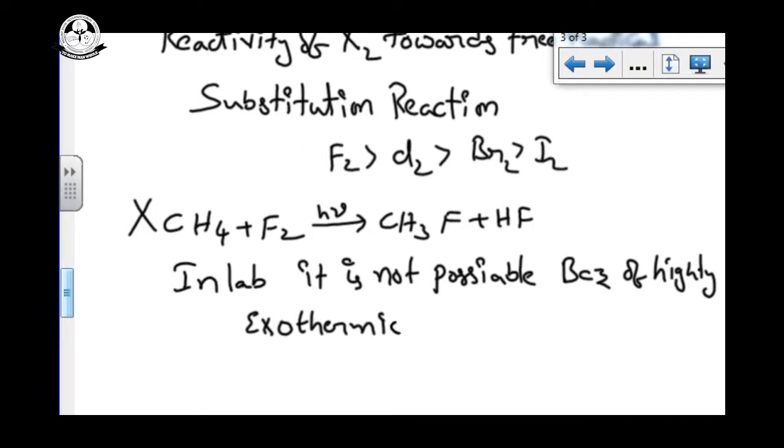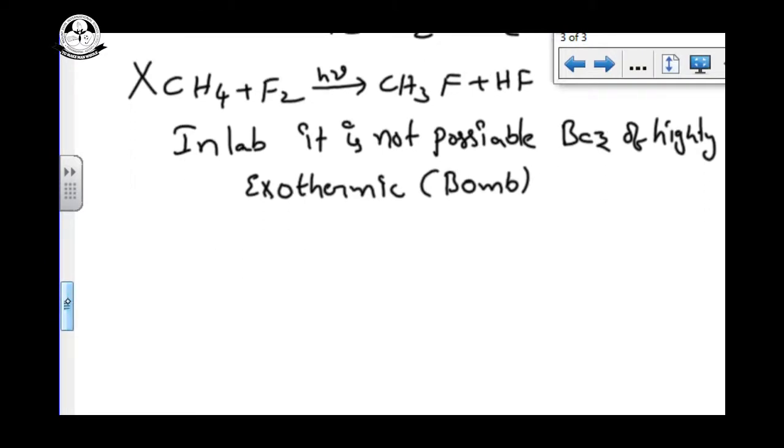As per thermodynamics, delta G is negative and delta H is very high, so a large amount of energy is liberated, almost like a bomb. So we cannot do the fluorination of alkanes directly.